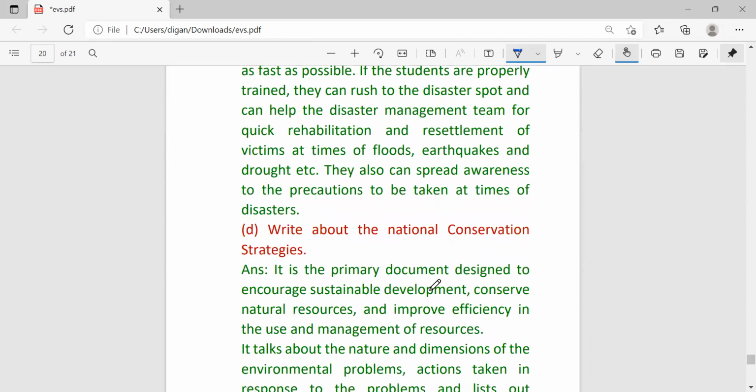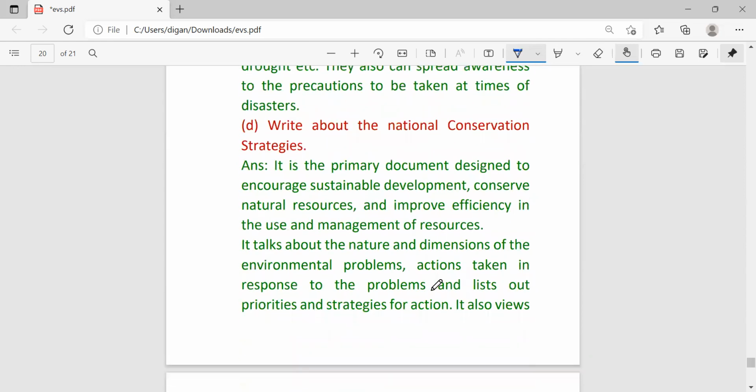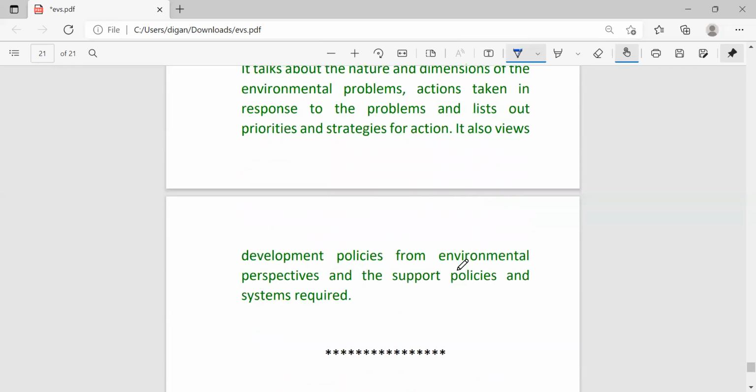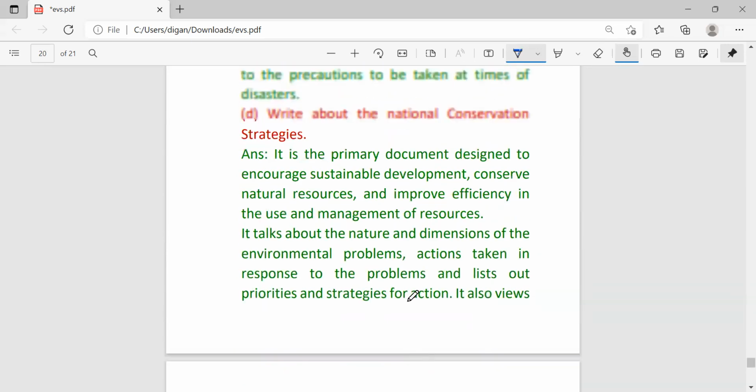Next, write about the national conservation strategies. It is the primary document designed to encourage sustainable development, conserve the natural resources, and improve efficiency in the use and management of the resources. It talks about the nature and dimension of the environmental problem, actions taken in response to a problem, and lists out priorities and strategies for action. It also views development policies from an environmental perspective and supports policies and systems required. So if 5 marks come, then you have to write all this. But if 2 marks come, then you just write the first paragraph for every question.